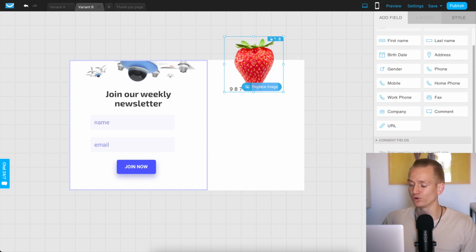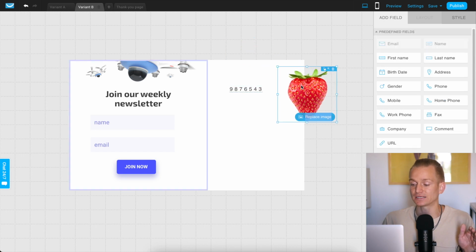I can add multiple different elements and pretty much customize my pop-up to look as crazy unique as I want. And this is something that honestly you need to buy additional software for, and pay quite a bit every single month for just having these functionalities.